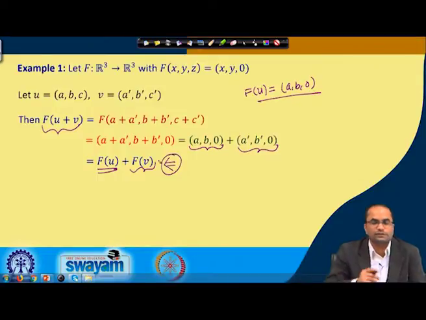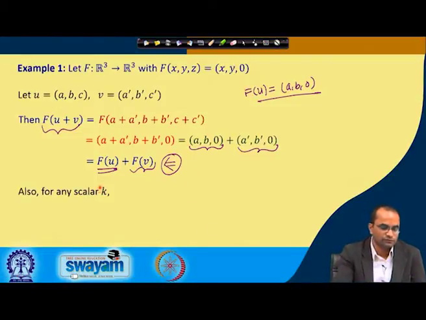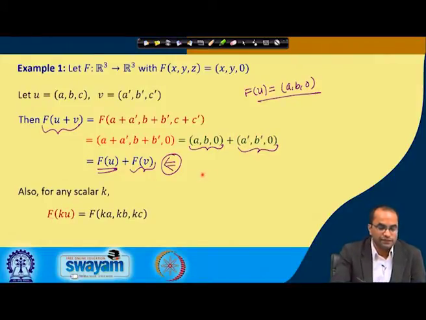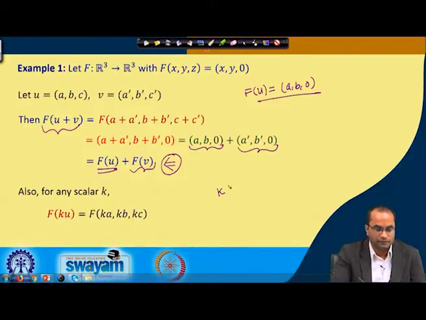So, the first condition of linearity is satisfied, and now we will check the second one, which is also trivial in this case. For any scalar k, we consider f of k times u, and as per the definition, k will be multiplied to each component of (a, b, c).